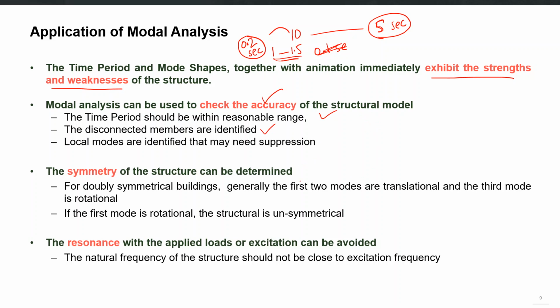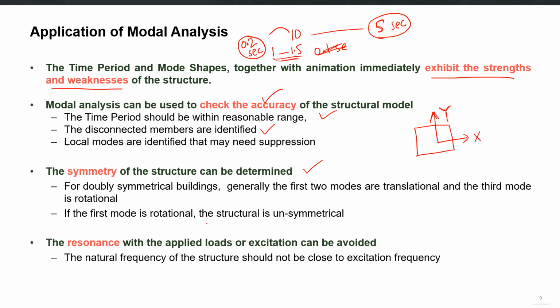Similarly, the symmetry of the structure can be determined. The first two modes of any building should be translational modes in X and Y, or X or Y directions. So basically, the first mode should not be torsional. It should be a translational mode in any of the principal directions, lateral directions of the building.